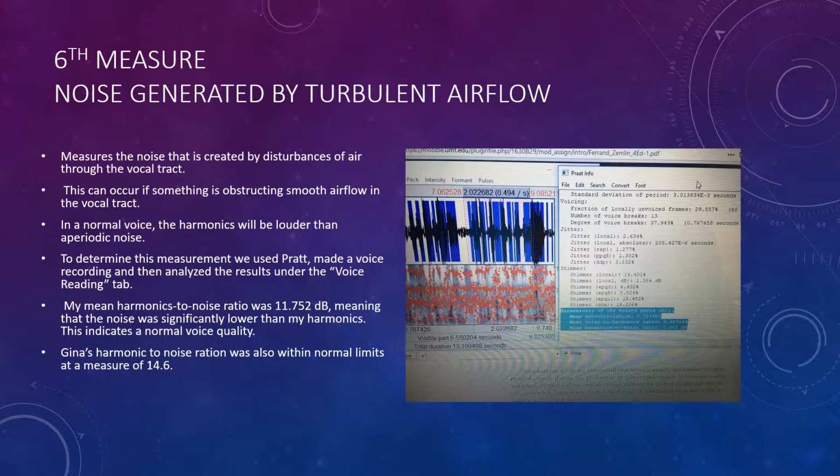Gina's harmonic to noise ratio was 14.6 dBs, also within normal limits.